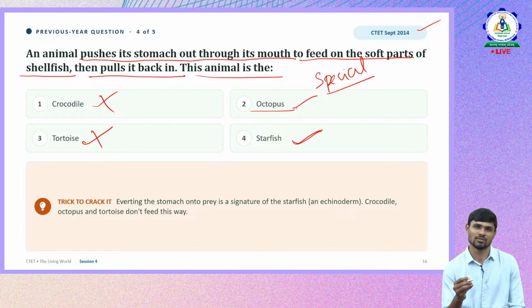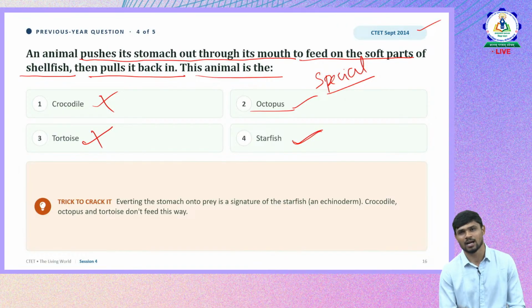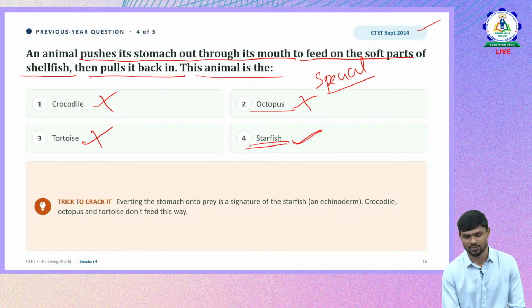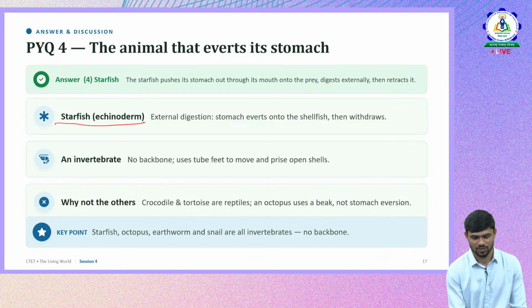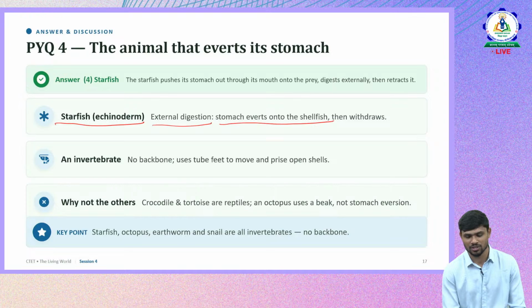Octopus uses its sting to paralyze the prey and start eating it. So it is not octopus also. It is only starfish, related to special organisms in invertebrates. So starfish: external digestion, the stomach everts into the shellfish, then withdraws. Okay, so it doesn't have a backbone. All this is fine.